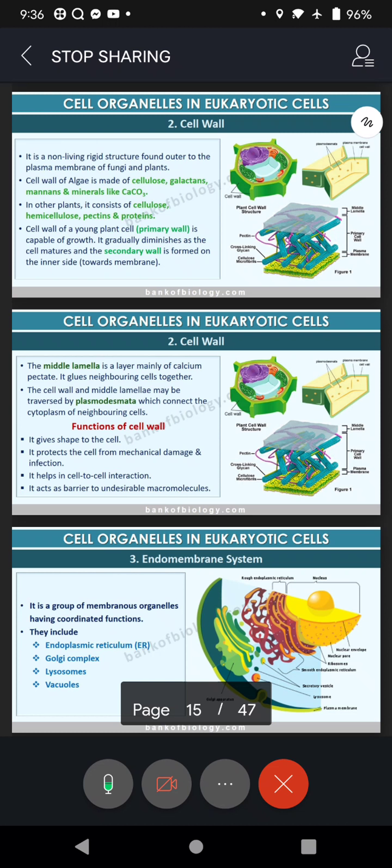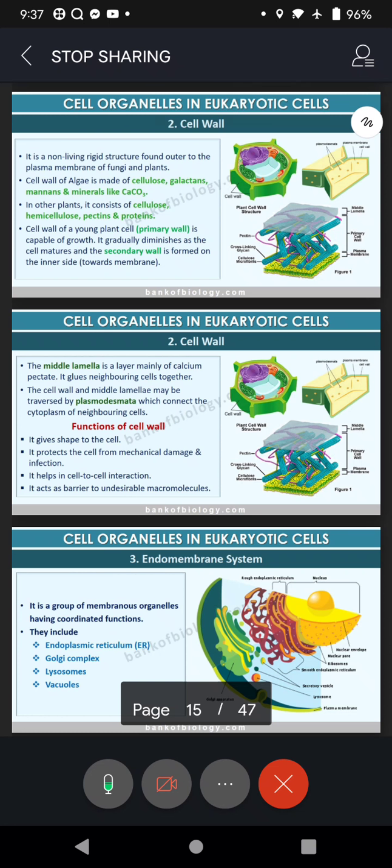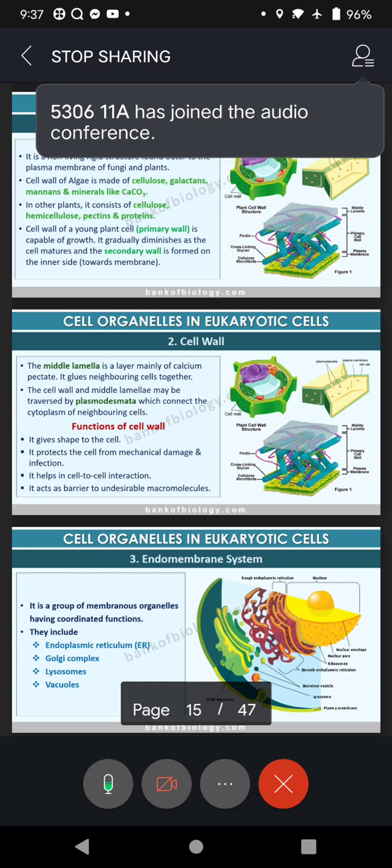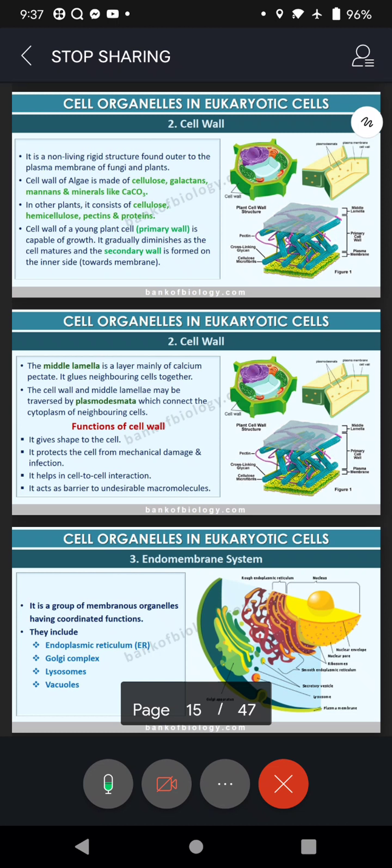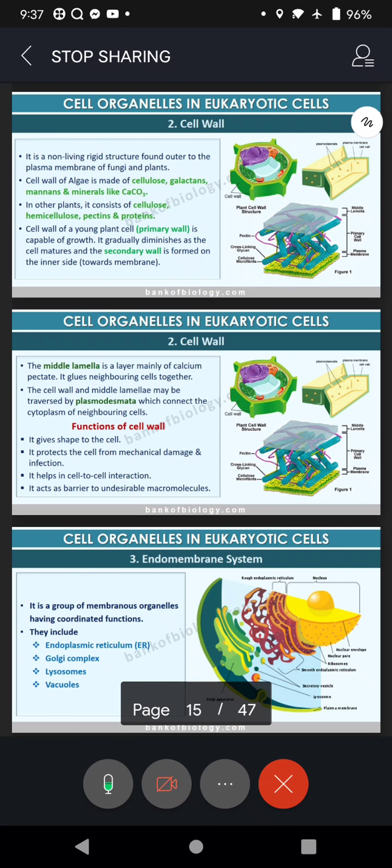Today, as part of our live classes, we are going to discuss the same chapter, Cell: The Unit of Life. In our previous sessions, we talked about plasma membrane, anatomy and physiology, and the most accepted model, the fluid mosaic model, proposed by two scientists, Singer and Nicolson. That is the reason I said you should practice it once, because sometimes a 3-mark question will come.